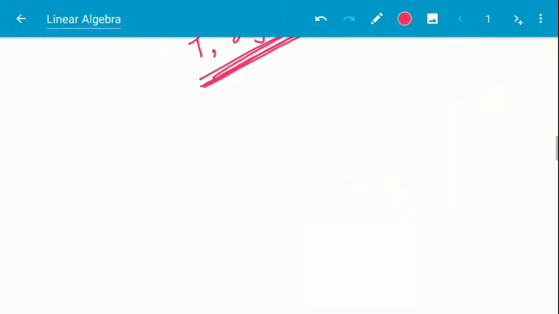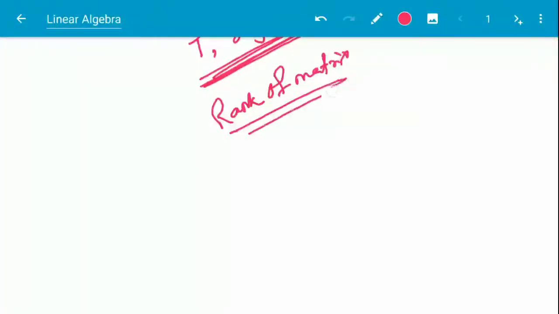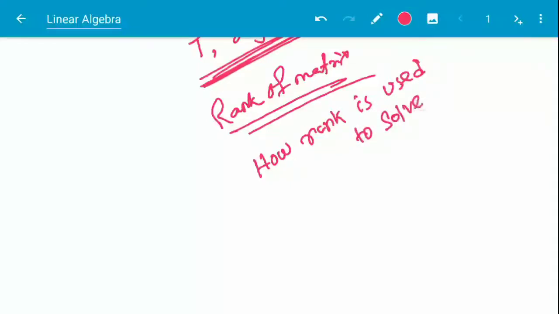Next comes rank of matrix. Generally rank of matrix questions are long questions, but I have given one question, what is the rank of the matrix. This type of question can be asked, or any theoretical properties of rank of matrices. And the next part is how rank is used to solve linear equations.